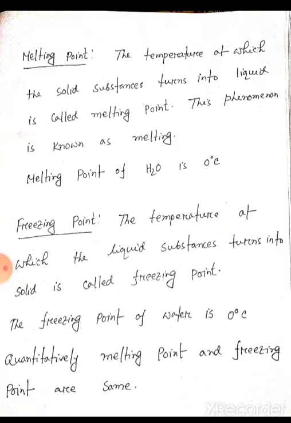So we know the melting point of water is 0 degrees Celsius as well as the freezing point of water is 0 degrees Celsius. But melting point is when a solid substance turns into liquid, and if a liquid substance turns into solid, then it is called freezing point. The definitions of melting point and freezing point are different, but quantitatively we can say melting point and freezing point are both the same, and for water that will be 0 degrees Celsius.